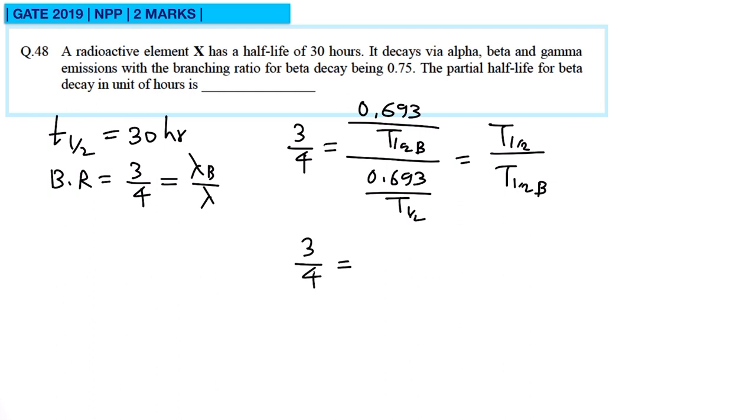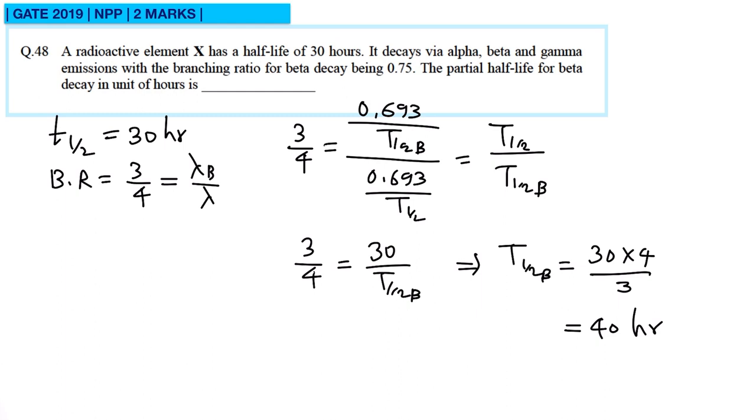So this will be 3 by 4. T half for this entire reaction is 30, upon we have this T half beta. So T half beta is equal to 30 into 4 upon 3. So that is 40 hours. So the answer here is 40 hours.